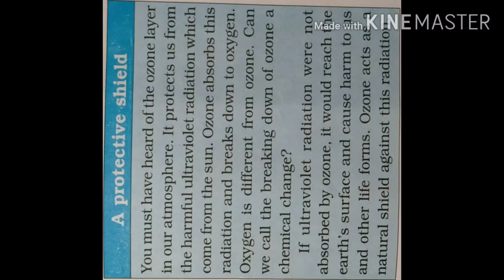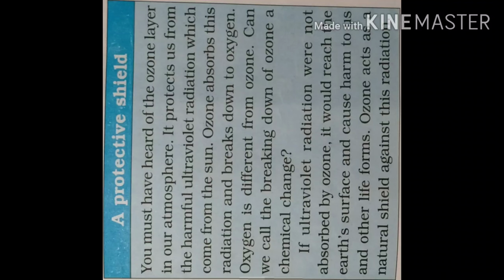Can we call the breaking down of ozone a chemical change? Yes, the breaking down of ozone into oxygen is a chemical change. In this, what is the formula for ozone? The formula for ozone is O3 and the formula for oxygen gas is O2. So, when ozone breaks down into oxygen, it forms a new substance. That is why the breaking down of ozone is considered a chemical change.